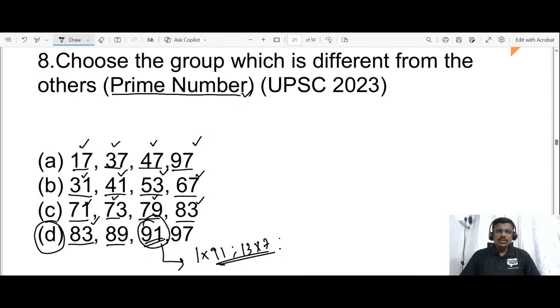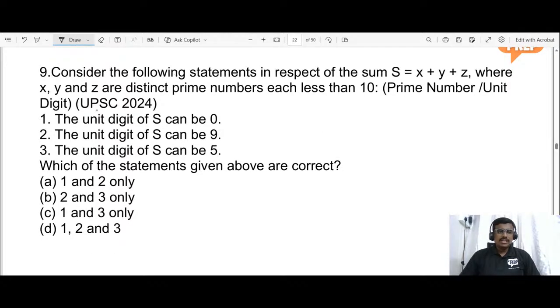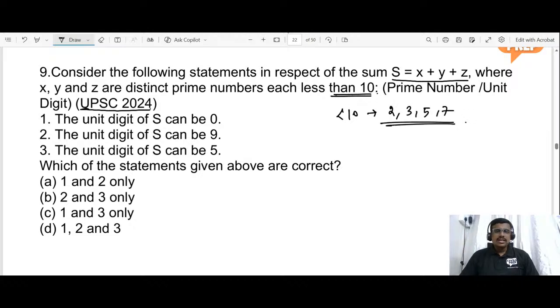Okay, now let us move on to the next question. It is also a previous year question asked in the year 2024. Consider the following statements in respect of a sum S given as x plus y plus z, where x, y, z are distinct prime numbers, each less than 10. What are the prime numbers we have less than 10? 2, 3, 5, and 7. So these four numbers are the distinct prime numbers which we have less than 10.